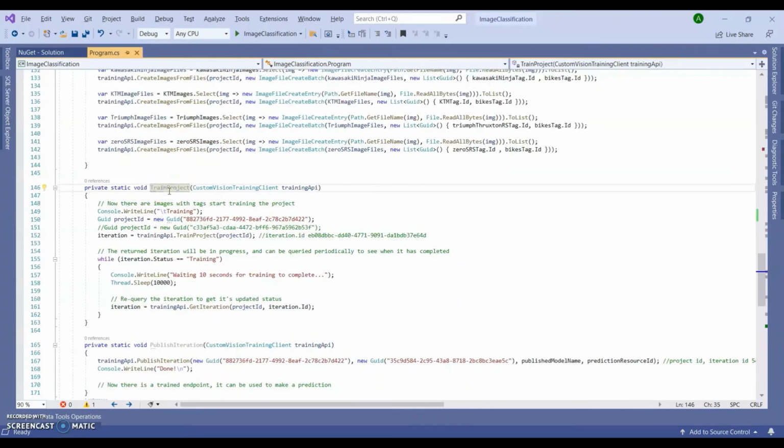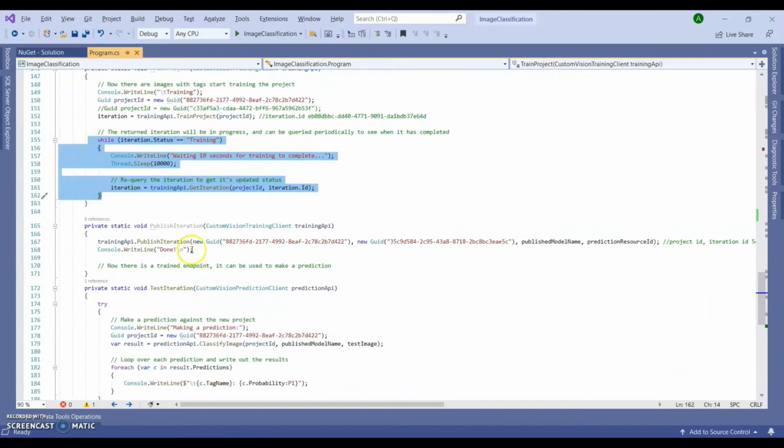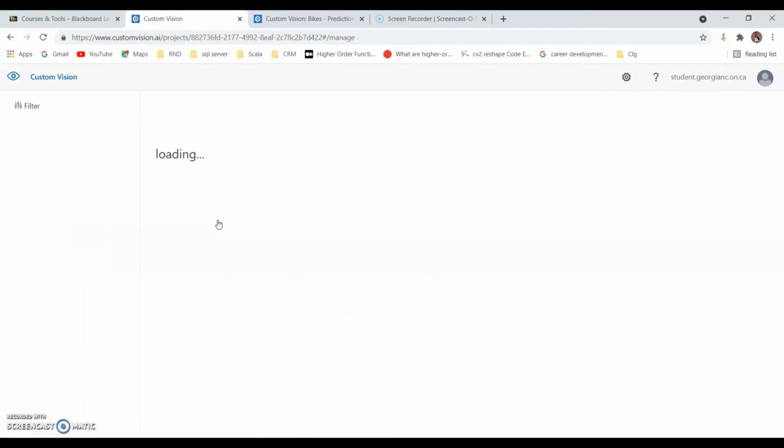Then the next method is train project. I have used this method to train my project. This particular part of the method will wait, because while training a model or project, custom vision takes some time. So this part of the code will wait until the status becomes trained. After it's trained, it will run the next part of the code, which is publish iteration. This method will help to publish our iteration, and to make this code work, I have passed the project ID and the iteration ID. Here's the project which I have created.